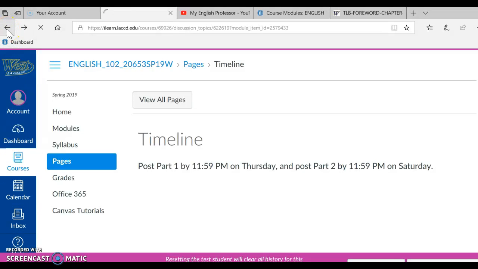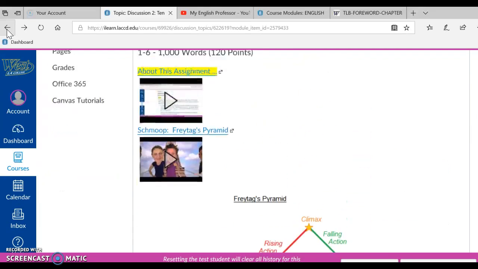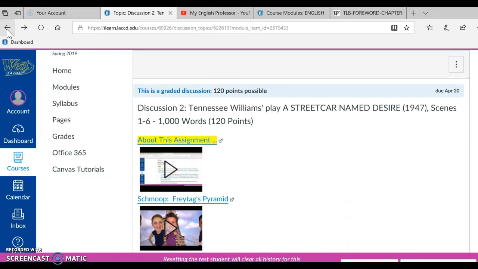Okay, I'm clicking on the back arrow now. I'm getting back into our assignment, and let's get going on discussion 2. And remember, I'm here in inbox. No question is silly or unimportant. You can email me as many times as you need to until an assignment is clear to you. I care about your learning, and I love to hear from you. Okay, let's begin.